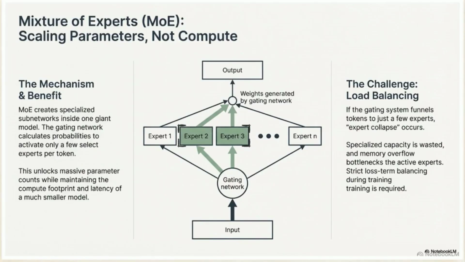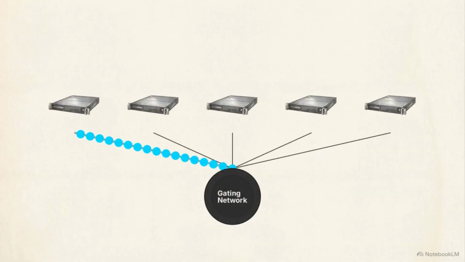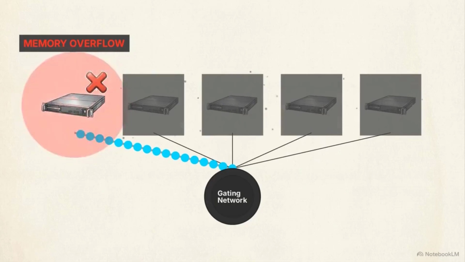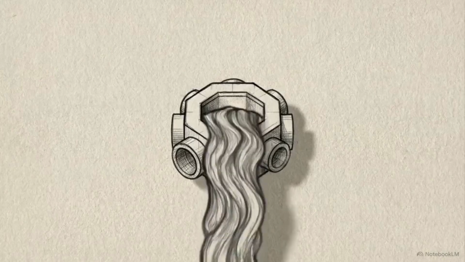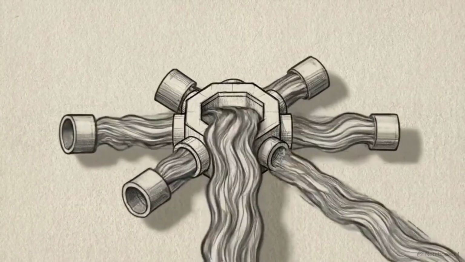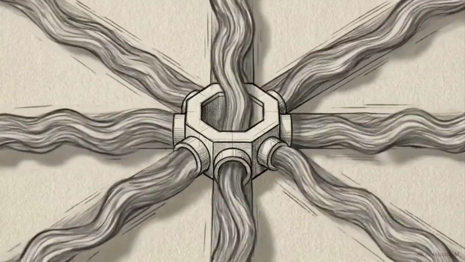The critical challenge when training an MOE is preventing expert collapse. Expert collapse occurs when the gating system funnels too many tokens to just a few experts, causing memory overflow bottlenecks while the specialized capacity of the other experts goes entirely wasted. Advanced enterprise deployments prove that sheer model size matters less than intelligent routing. Dividing computational labor among specialized experts yields faster, more robust results.